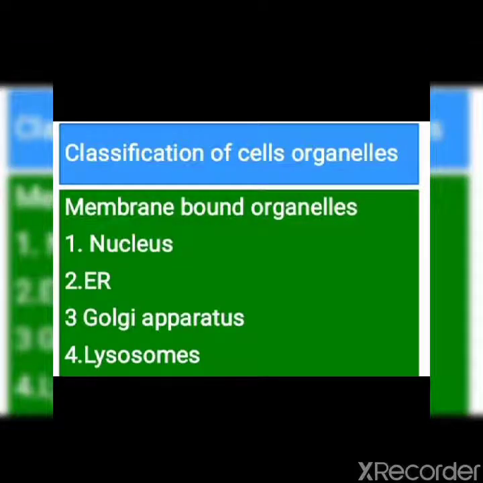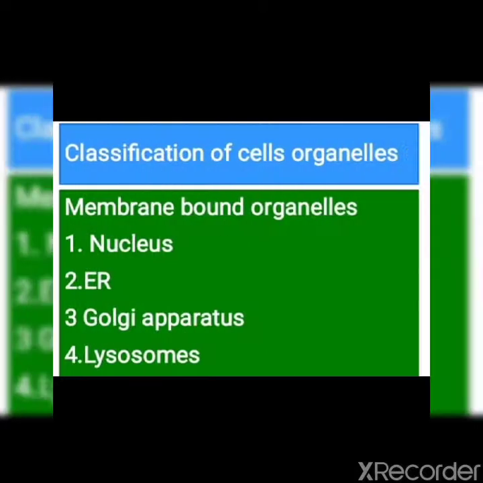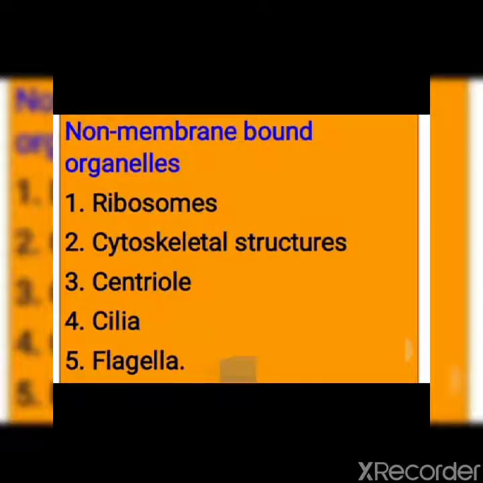Classification of cell organelles. Some cell organelles are bounded by membrane. So in this category, nucleus, endoplasmic reticulum, ER means endoplasmic reticulum, Golgi apparatus, lysosomes, mitochondria, chloroplast, vesicles, vacuoles, these are membrane bound organelles. And non-membrane bound organelles are ribosomes, cytoskeleton structures, centriole, cilia, flagella.